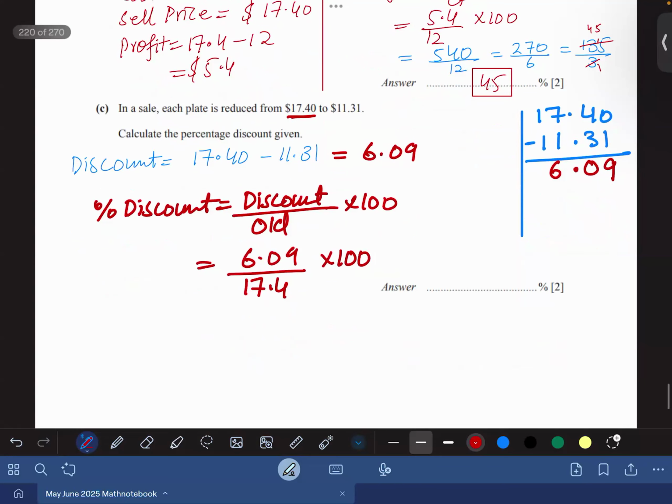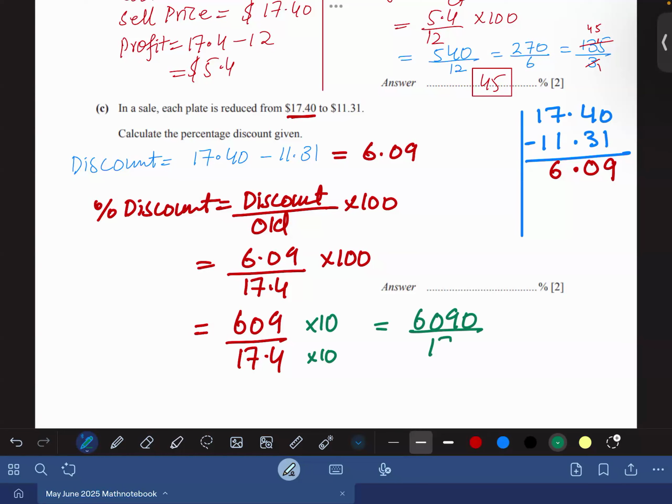So multiply first. It would be 609 divided by 17.4. Okay, so let's do that. Multiplying by 10 intentionally, so that the decimal point goes right. So it would be 6090 divided by 174.